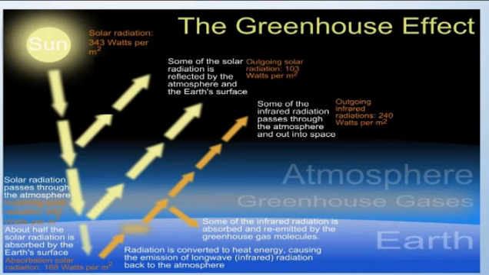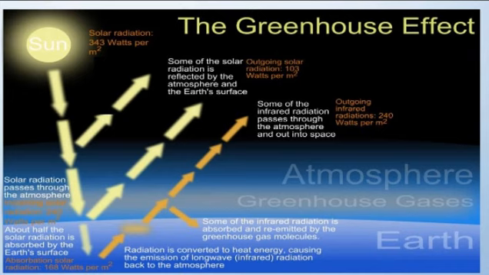Now the greenhouse effect is generally described with the help of radiation phenomena, because the sun emits radiation with an intensity of 343 watts per meter square. First of all, the heat energy in the form of electromagnetic waves comes out from the sun and enters the atmosphere of the earth.